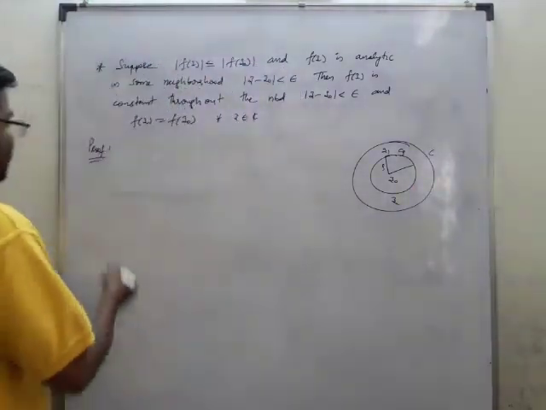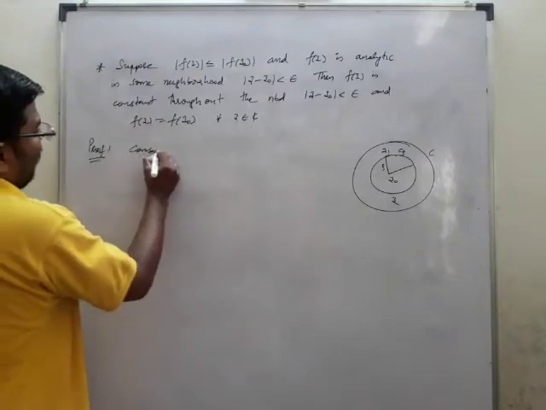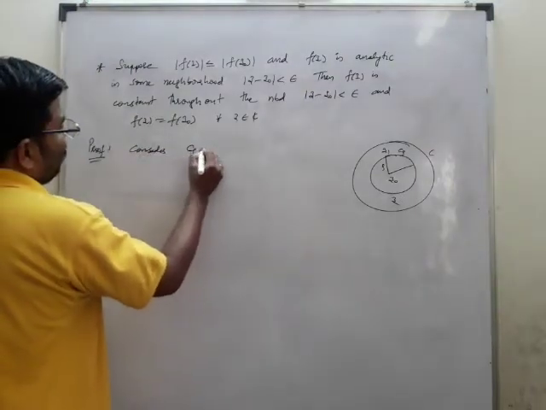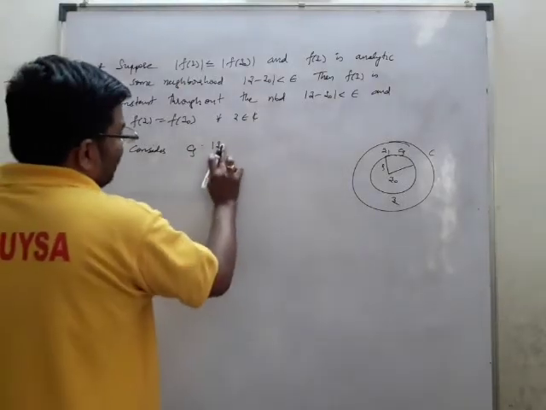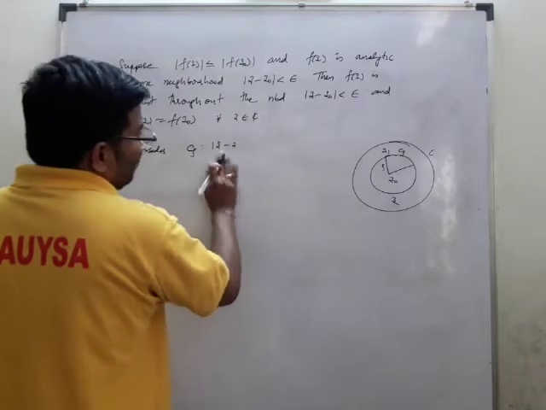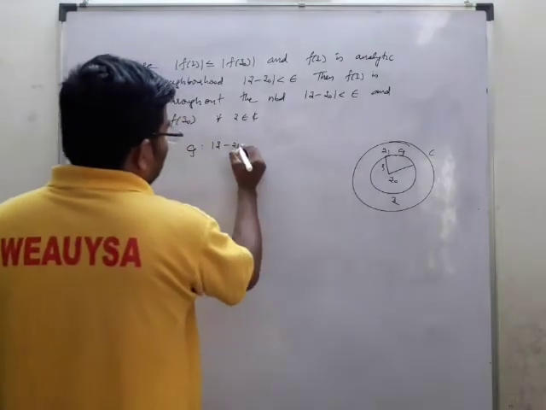So what is that now? We will consider the circle now. I am taking a circle C rho such that Z minus Z naught